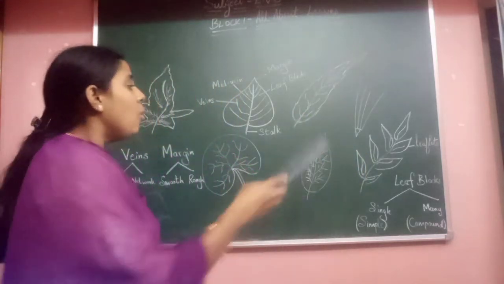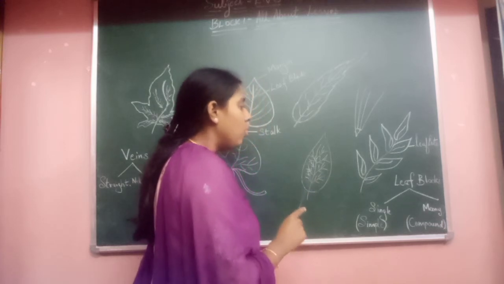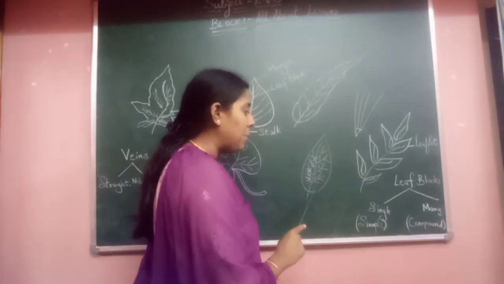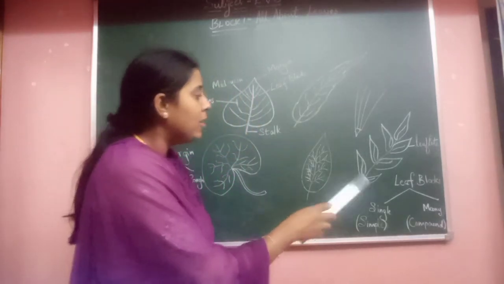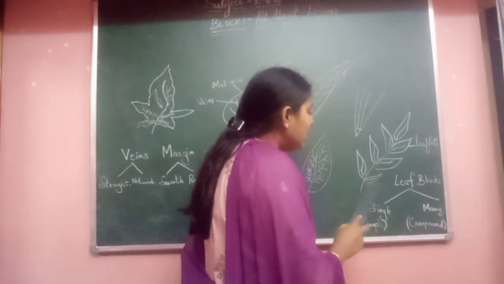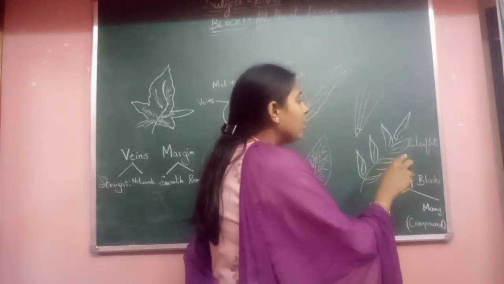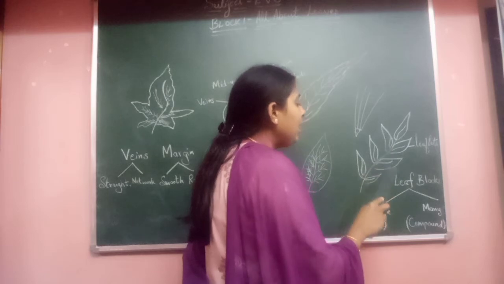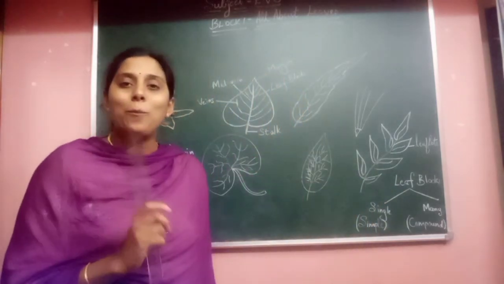So here only one single leaf blade can be found attached to one single stalk. That is a simple leaf. But here, for one single stalk, there are many leaf blades. Yes, children, there are many leaf blades. So it is known as a compound leaf.